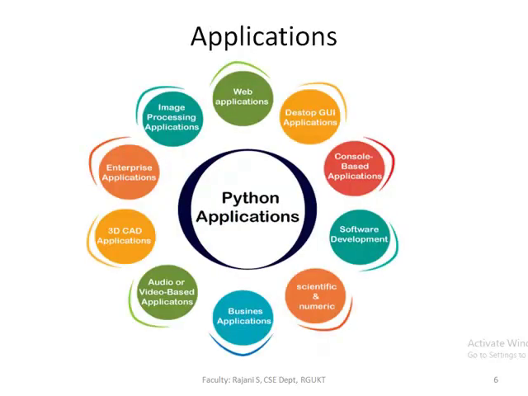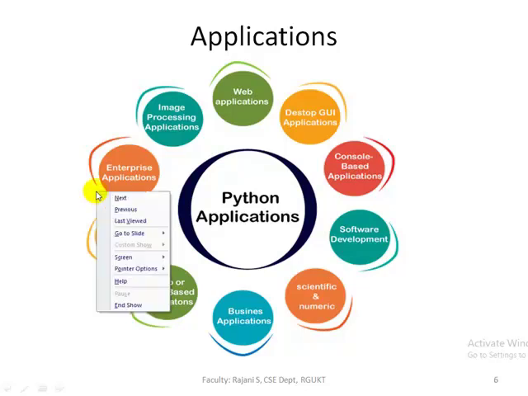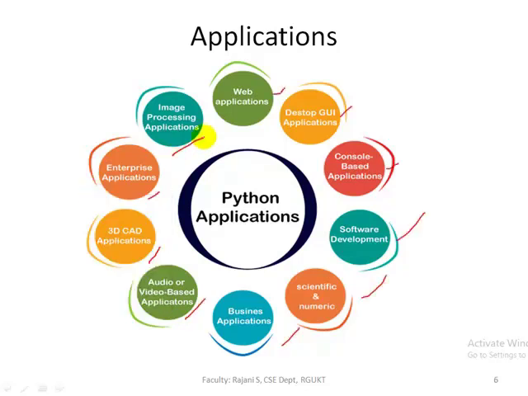Python has some other applications like web applications, desktop GUI applications, console based applications, software development, scientific and numeric applications, business applications, audio video based applications, 3D CAD applications, and image processing. All these are the different applications of Python.